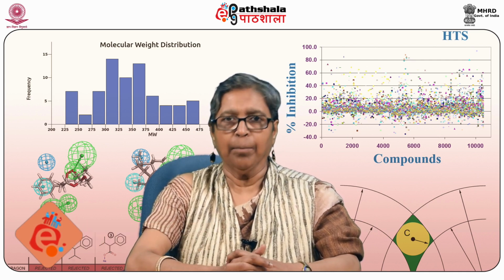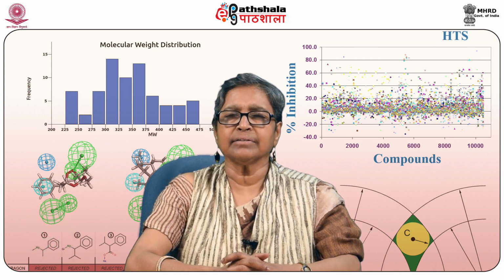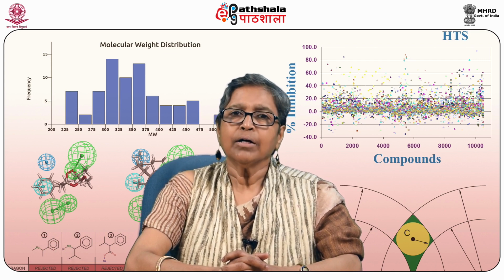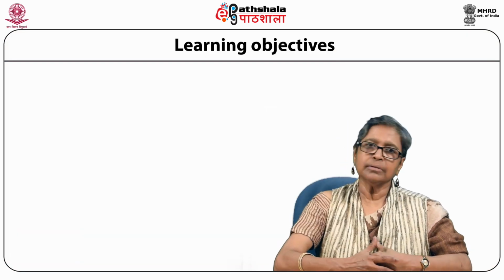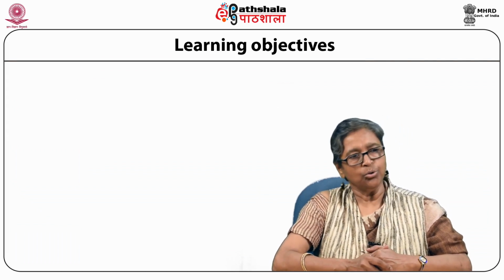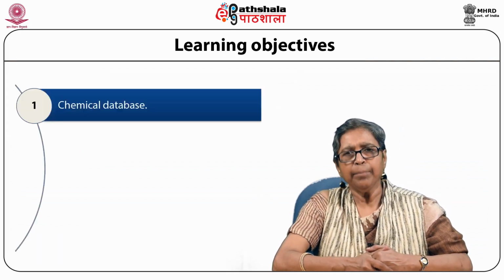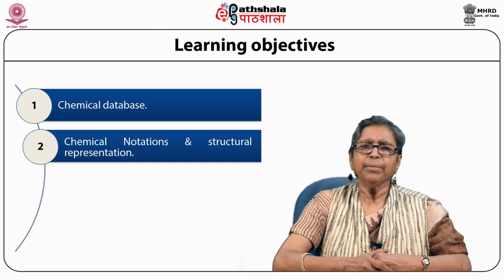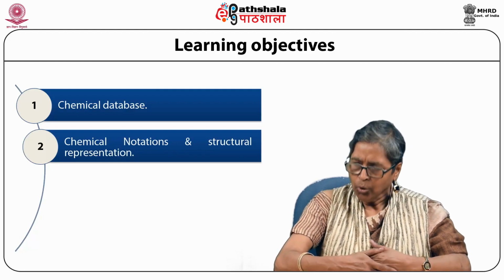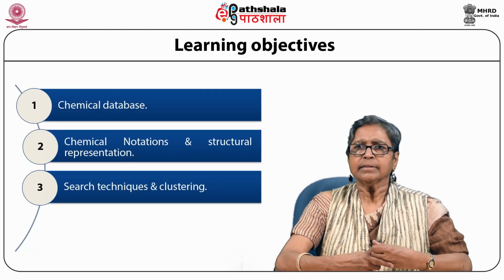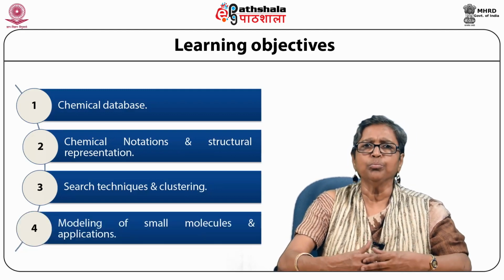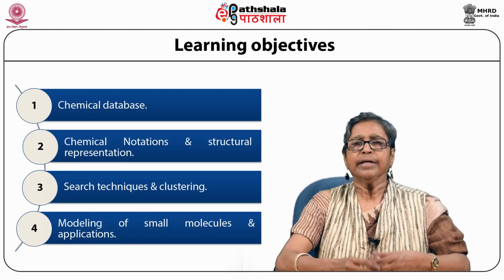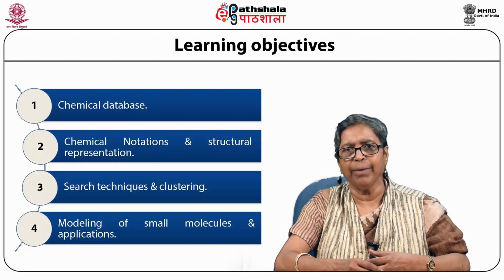Today we will be discussing chemoinformatics and chemical databases under the paper Computational Biology. Today's learning objective is to learn about the chemical database, how it has been historically growing, how the chemical notations have come into existence, also the searching techniques, and how small molecule modeling has been a part of this subject, which has emerged as chemical informatics or chemoinformatics.